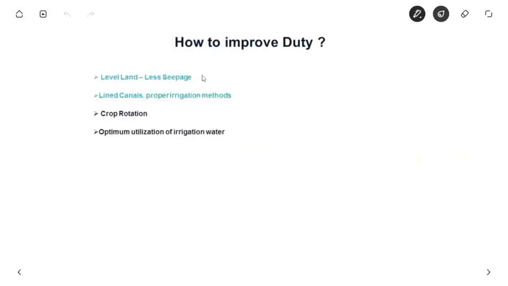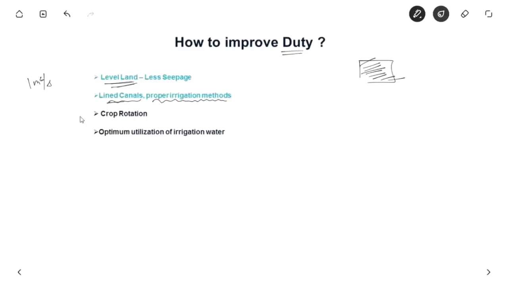Now let us see how to improve the duty. Usually duty is affected by crop, soil, cultivation method, etc. To improve duty, we level the land, then water will not escape and there is also much less seepage, so the area of land irrigated by 1 meter cube per second increases. If we have a lined canal, the water losses will be very less. And with a proper irrigation method, we use less water without simply wasting it, so duty is also improved.